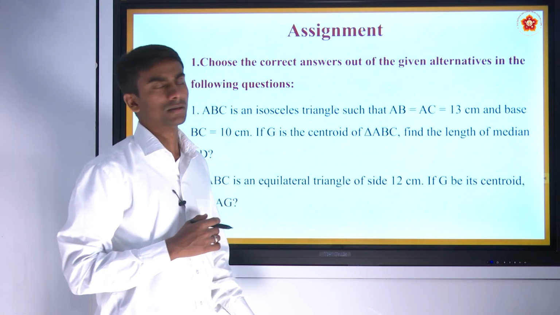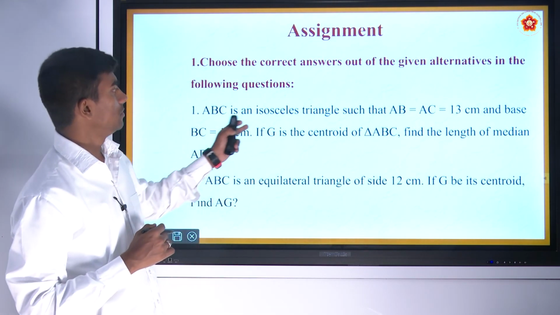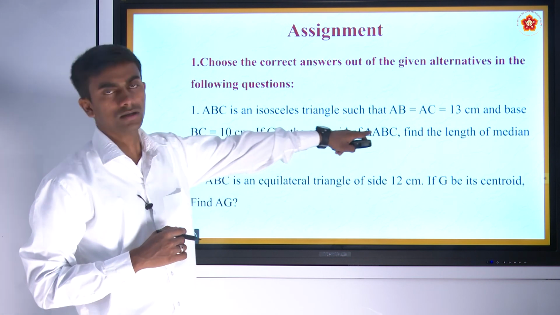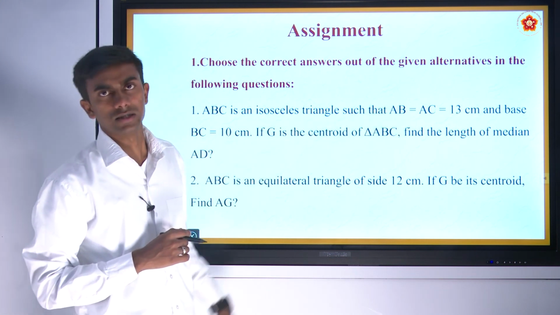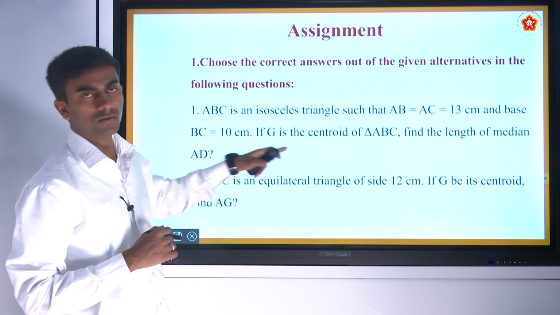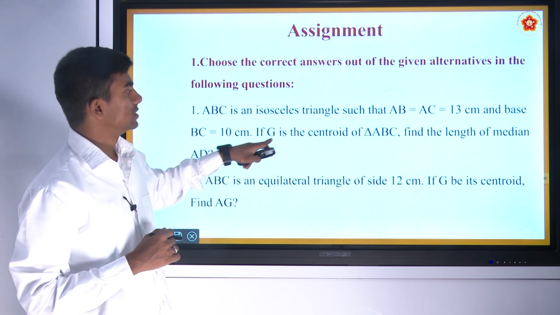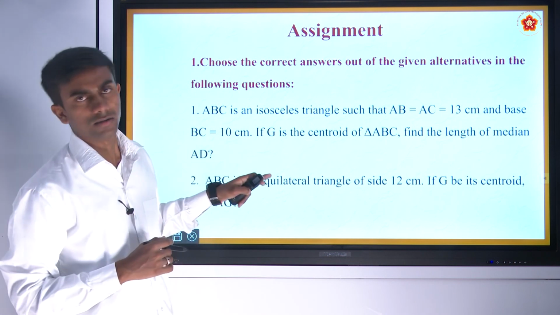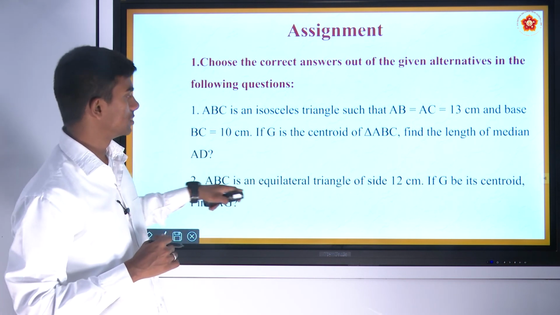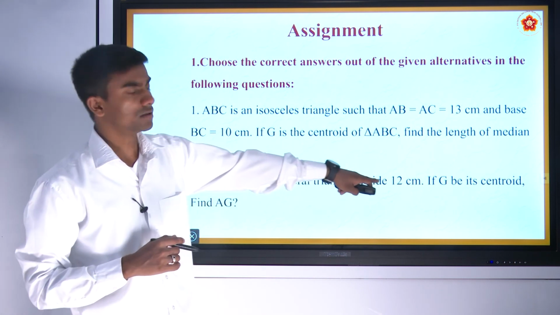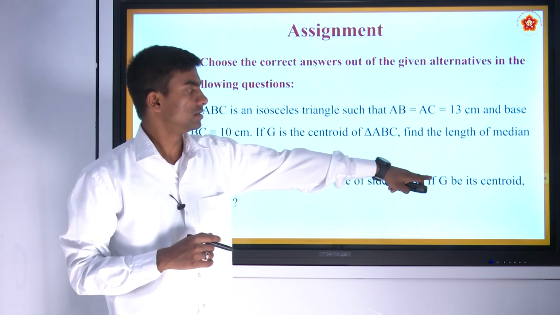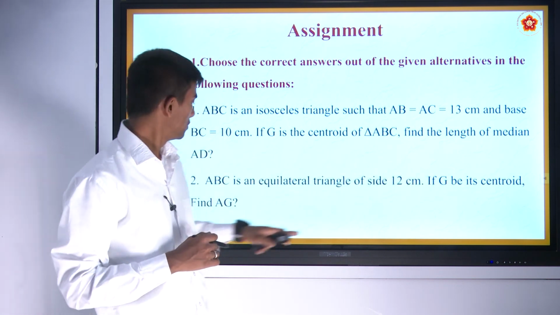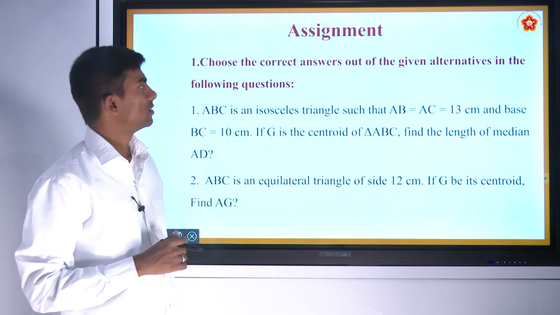Please solve these assignment questions. ABC is an isosceles triangle such that AB is equal to AC, that is equal to 13 centimeter, and base is equal to 10 centimeter. If G is the centroid of the triangle ABC, find the length of the median AD. And the next one is ABC is an equilateral triangle of side 12 centimeter. If G be its centroid, find AG.